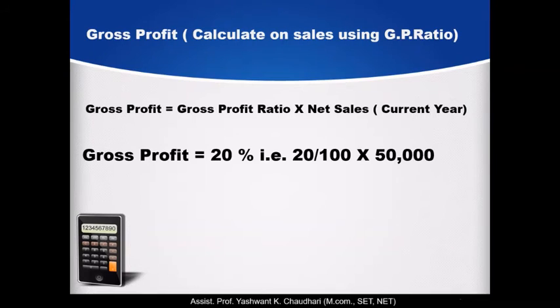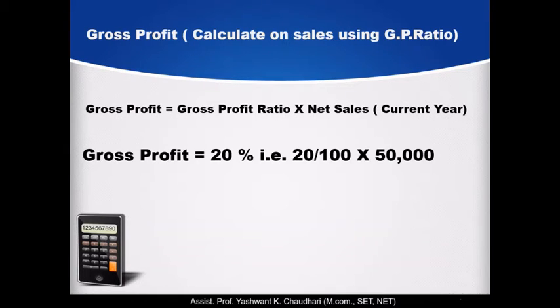So here we calculate gross profit on sales using the GP ratio. 20% of sales, so that is sales into 20 upon 100. We have been given the current year sales here in the problem, 50,000. So the formula is, gross profit is equal to gross profit ratio into sales, and I have already noted in brackets, current year sales.